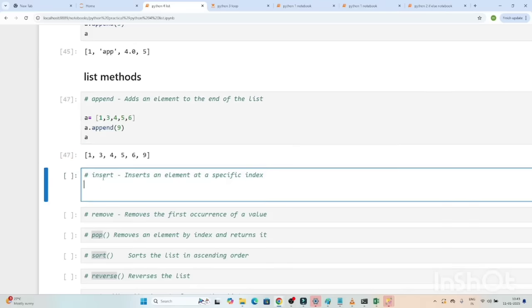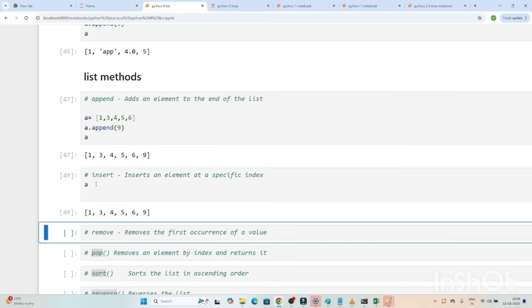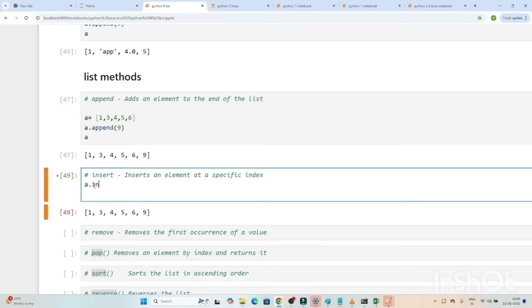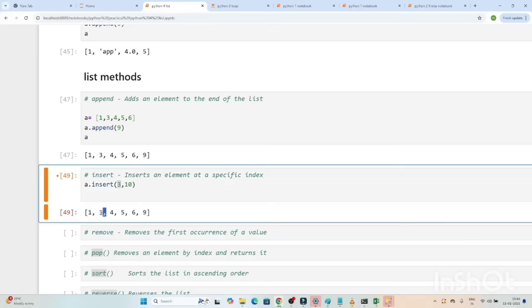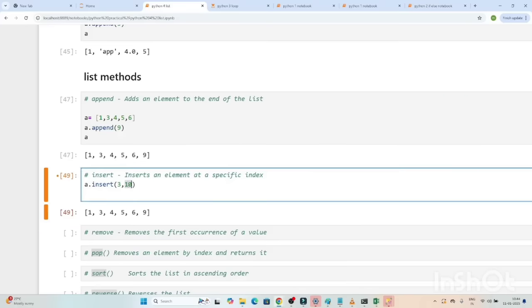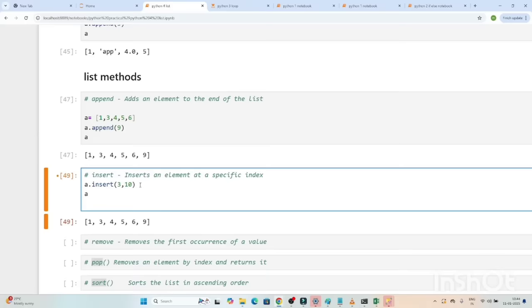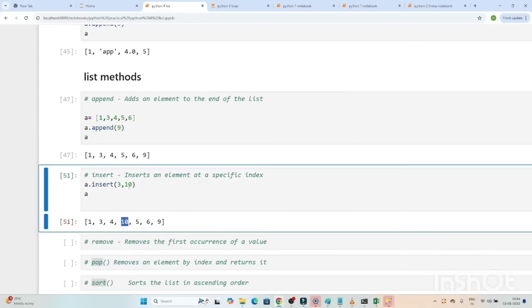For this we have the insert method. First I will show you the list. This is the list I have. So if I do a.insert, I want to add at the third index, the value 10. So what I am writing is a.insert, first the particular index. This is the 0 index, this is the first index, this is the second. Here, at the third index, I want to add the value 10. If I execute this, you can see at the third index the value 10 got added.